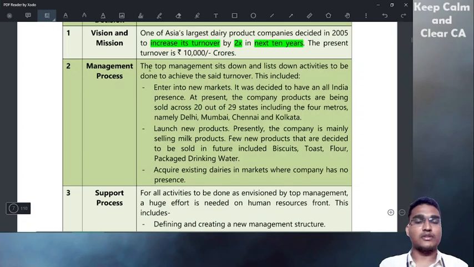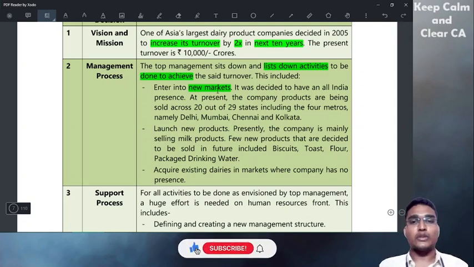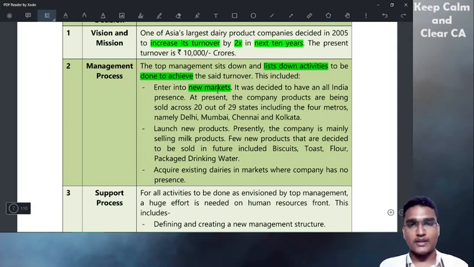Okay, management process. The top management sits down and lists down the activities to be done to achieve the set turnover. This includes new markets. For example, if they are operating in Andhra Pradesh, they want to expand to Telangana, then Karnataka, then Kerala, then Tamil Nadu, then go north, Gujarat, Maharashtra. Like that, they want to expand the market and enter new markets. New markets means new geographical locations.